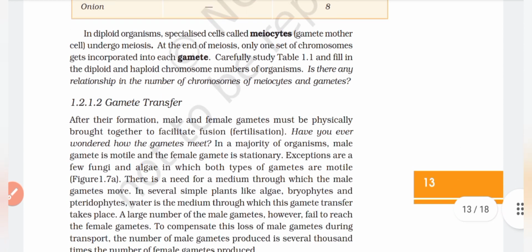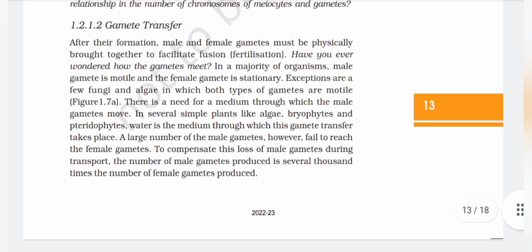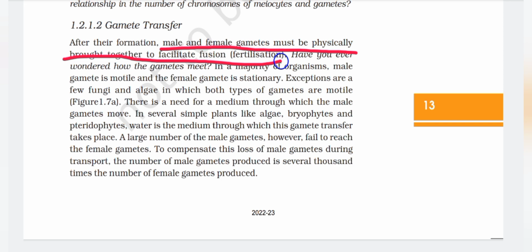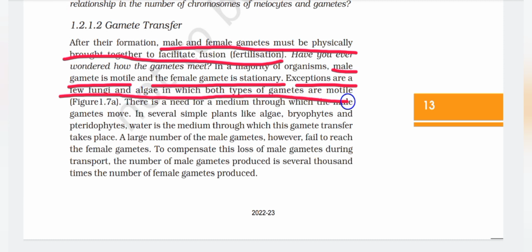1.2.1.2 Gamete transfer. After their formation, male and female gametes must be physically brought together to facilitate fusion, fertilization. Have you ever wondered how the gametes meet? In a majority of organisms, male gamete is motile and the female gamete is stationary. Exceptions are a few fungi and algae in which both types of gametes are motile. There is a need for a medium through which the male gametes move. In several simple plants like algae, bryophytes and pteridophytes, water is the medium through which this gamete transfer takes place.